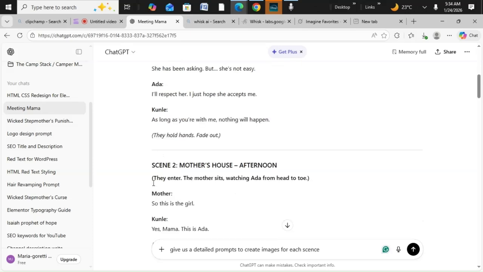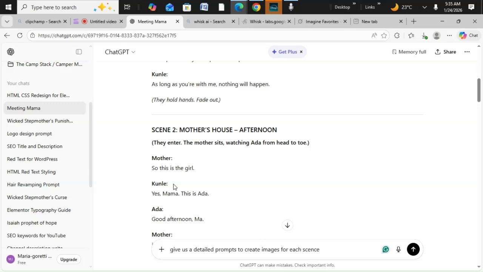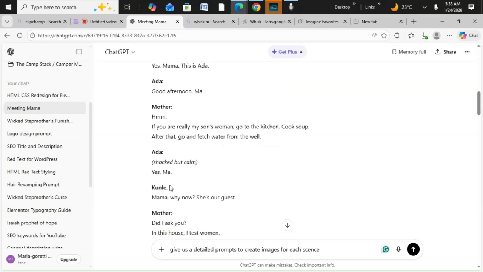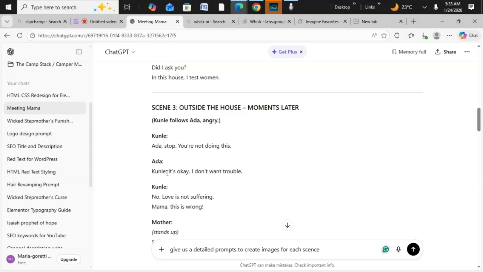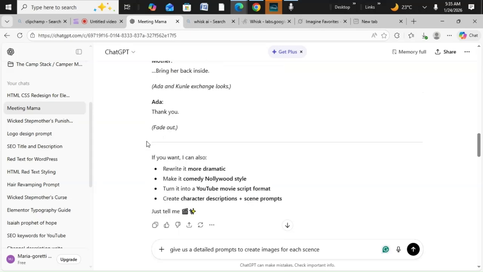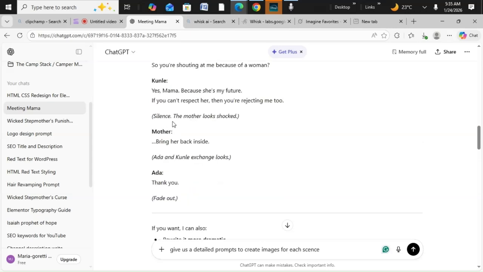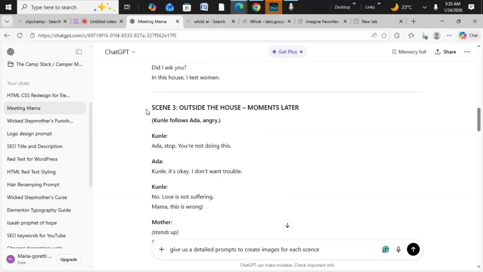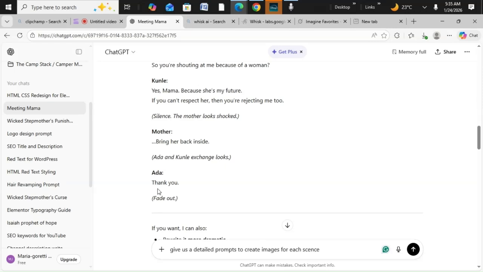This is just a conversation in the first scene. And this is the second scene. They entered. This is the scene and what is happening in that scene as well. So let's get right into it. It has created the scene. Remember, I just told it the three scenes. So these are the three scenes it has already created for me.